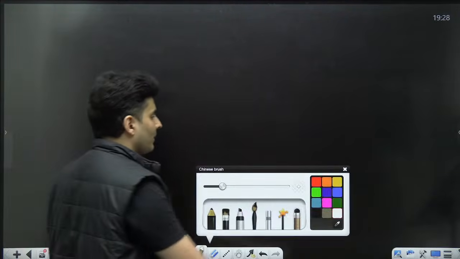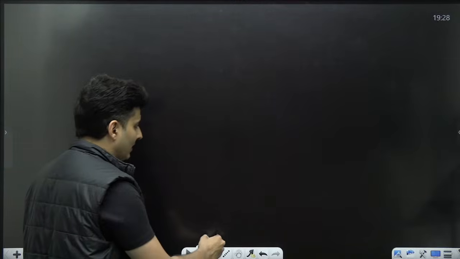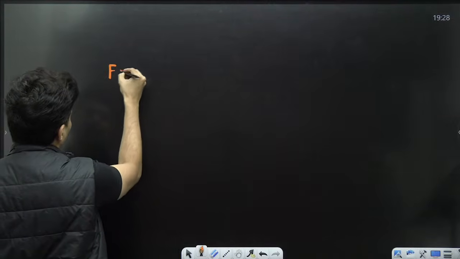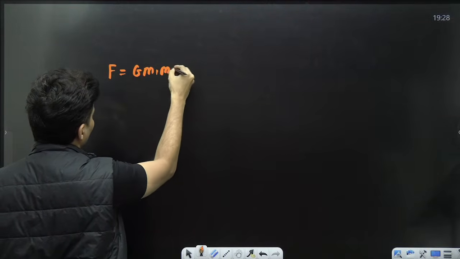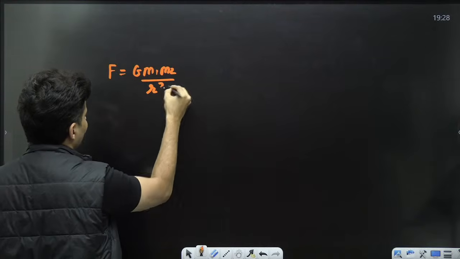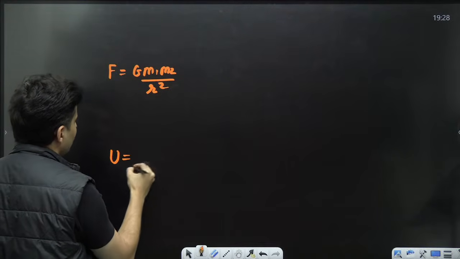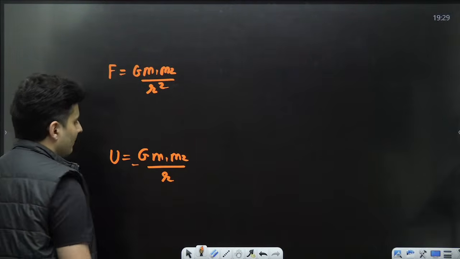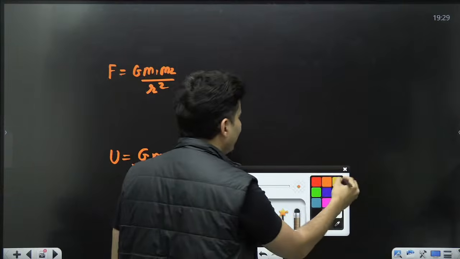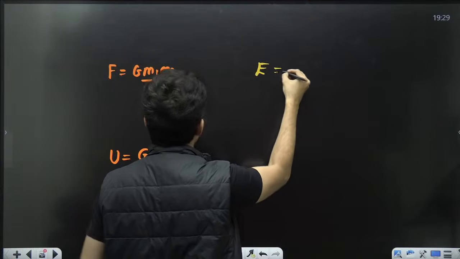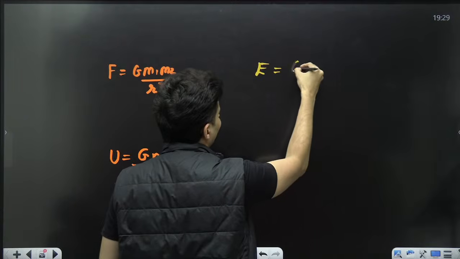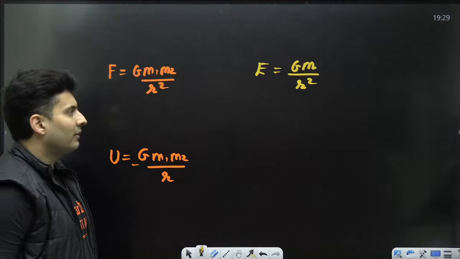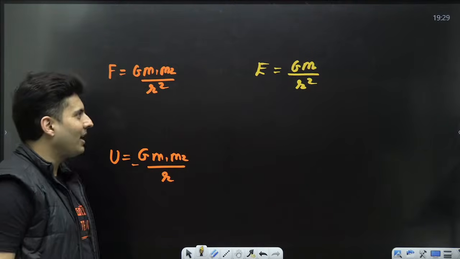So now you might be wondering, okay, so if I have to summarize all of this, force was G m1 m2 divided by r square. Potential energy was G m1 m2 divided by r with a negative sign. When we go to field, it was force per unit mass. So the formula becomes Gm divided by r square.